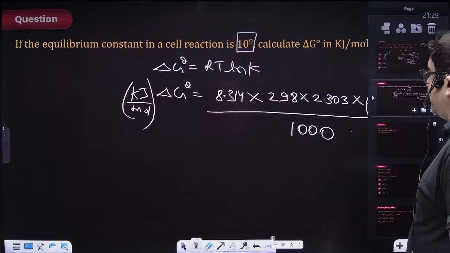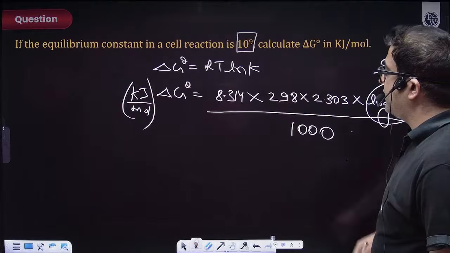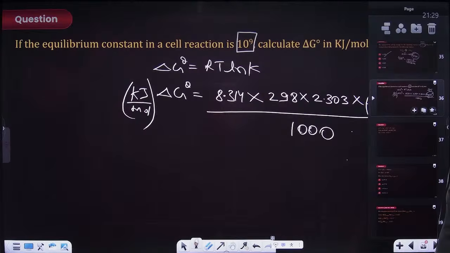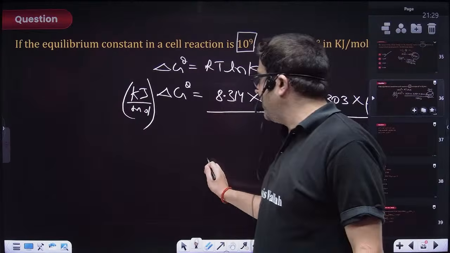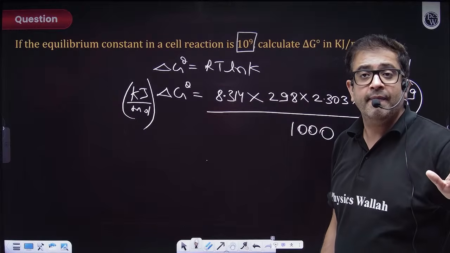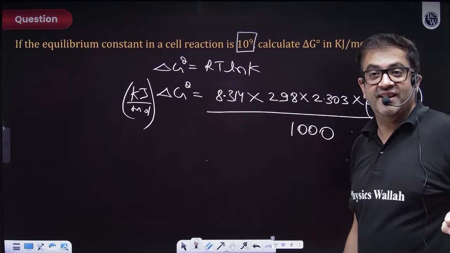I hope everybody can do that, and I guess once you solve, you will get somewhere around 51 point something. So 51 or 52 will be your answer. I hope everybody is clear. Chalo, perfect.